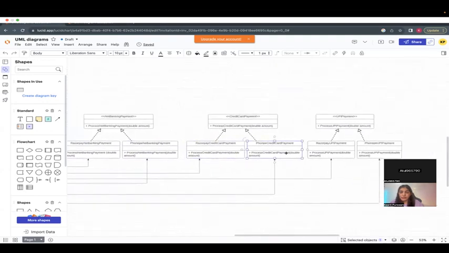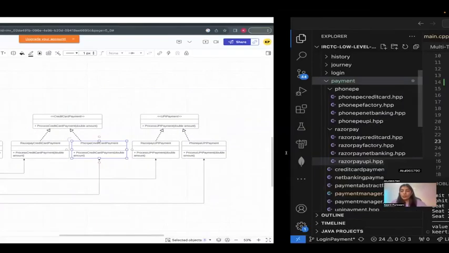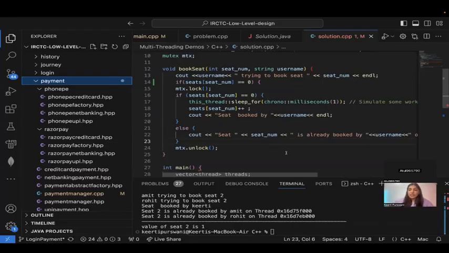Can we use a strategy over here in the payment? So strategy you will use for what? You will use for the algorithm. Here, what am I talking about? About creation of the payment.